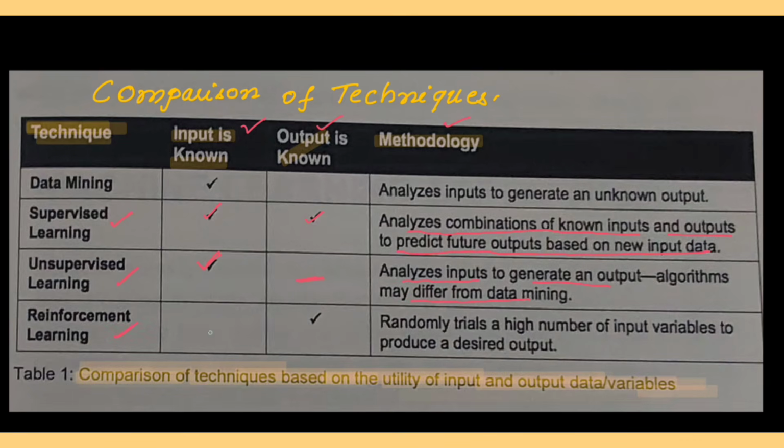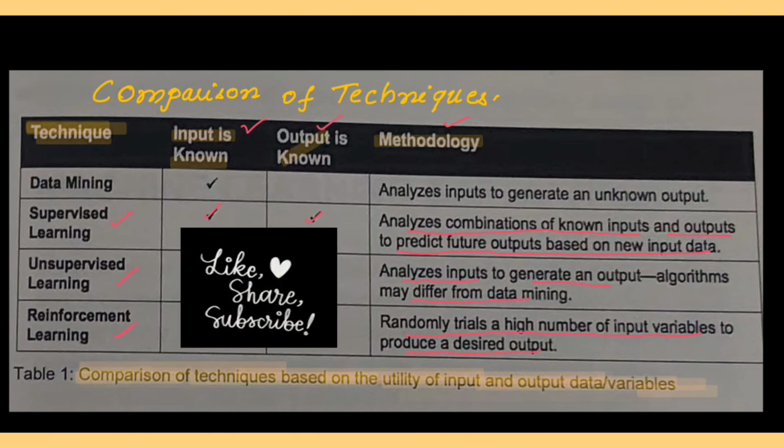Reinforcement learning, you are not going to give any input here, okay? But the output is known. That means the goal for that player is known here. What the goal is in that particular application is known here. So it randomly trials a high number of input variables to produce a desired output. So it keeps trying different input combinations to produce the desired output. So this is all about reinforcement learning in this session.